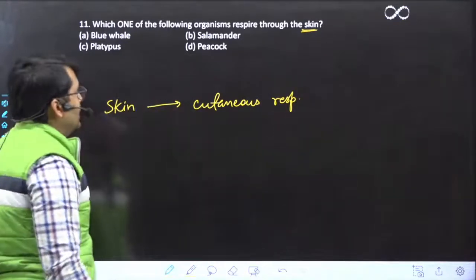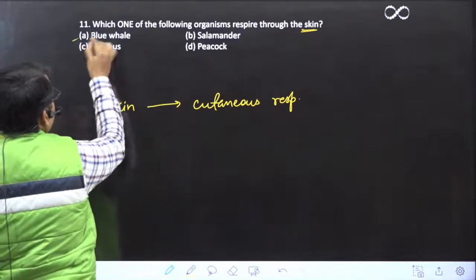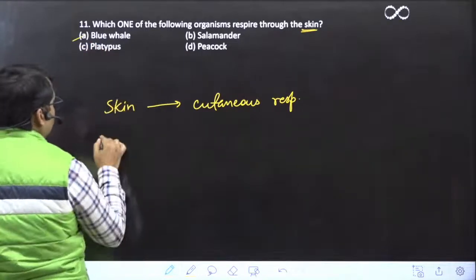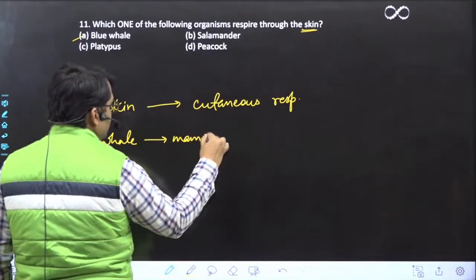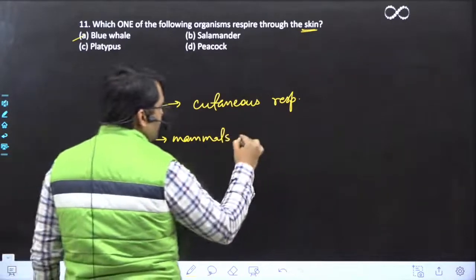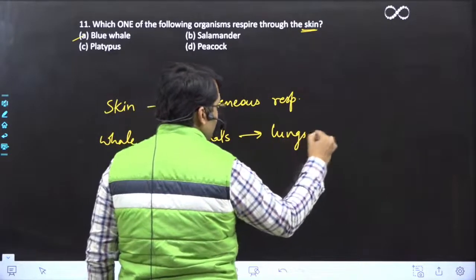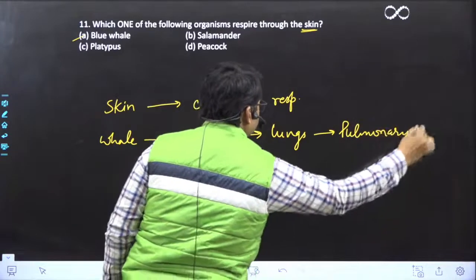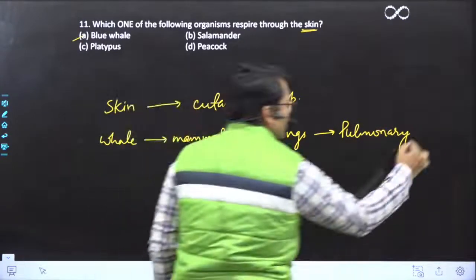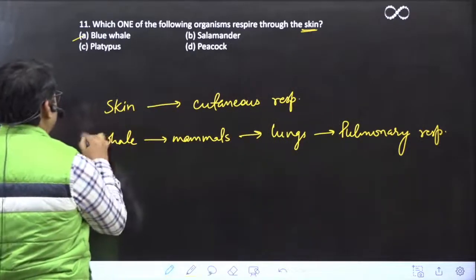Okay? Now, let me tell you a few more things. देखो, when we are talking about blue whale, है ना? So whale is a mammal. Is a mammal, and all the mammal shows respiration by lungs. और lungs respiration को हम लोग क्या बोलते हैं? Pulmonary respiration. We call it pulmonary respiration. A.